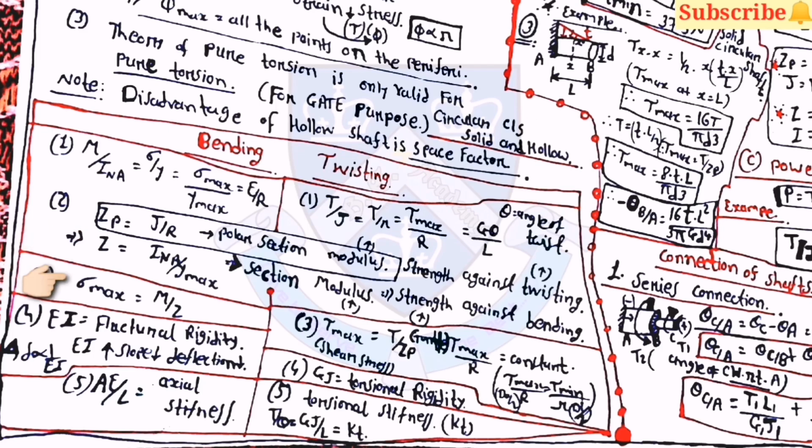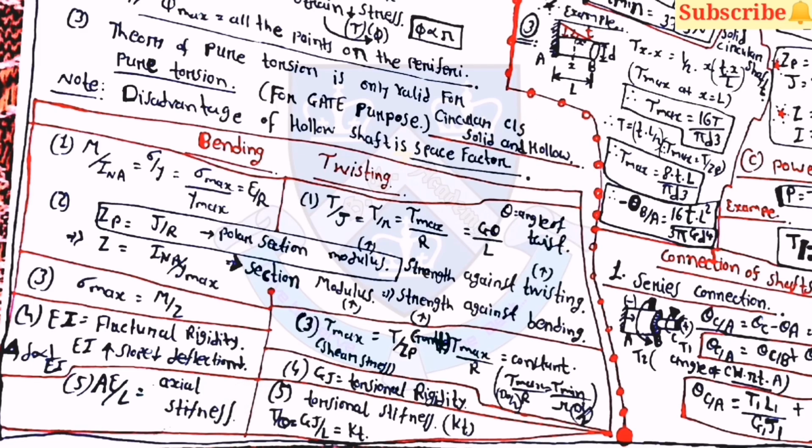Then third one is sigma max is equal to M by Z for bending. Similarly for twisting, tau max is equal to T by Zp. Then EI is the flexural rigidity. In twisting, GJ is the torsional rigidity. Then AE upon L is the axial stiffness, and T by theta is equal to GJ upon L, which is equal to Kt, known as the torsional stiffness. So from this table you can remember by comparing the equations.